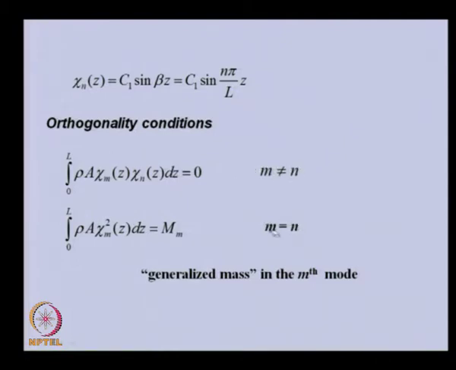If they are the same, then we will get some constant term, which I am representing as m subscript m, which we call the generalized mass in that particular mth mode. So, this is a generalized mass.